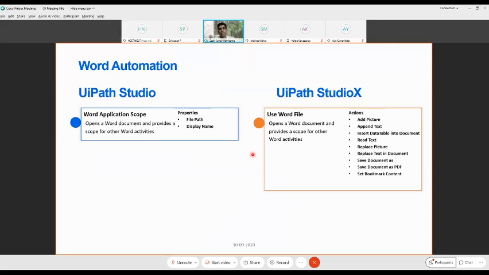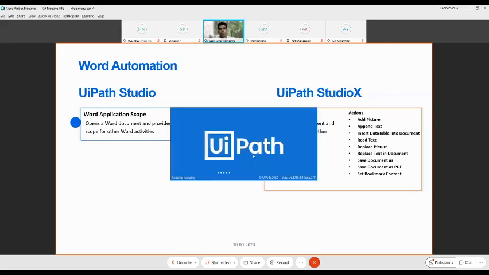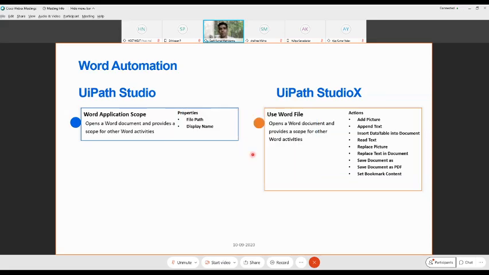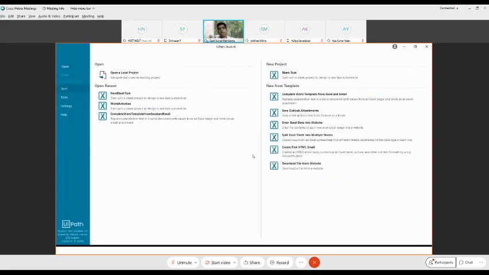Studio X is a much more refined version of this product, UiPath, where I can probably say that even people with completely zero knowledge of programming can do automation. Not necessarily only computer science literate people should use it. No, it is not like that. UiPath can also be used by people who are not computer literate, as well as people who are pretty young in age.